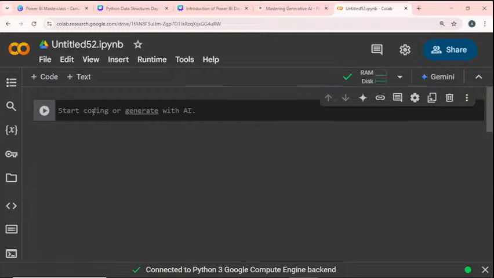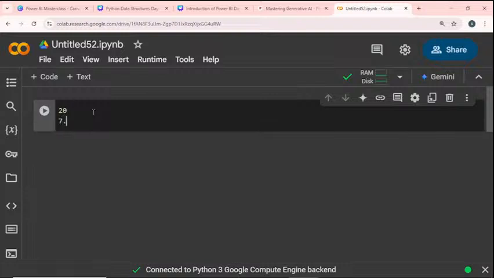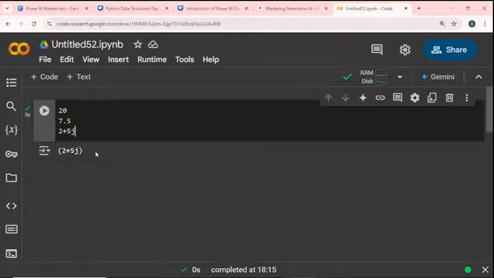Okay, so first 20 is a whole number. Same like 7.5, that is the float. Same 2 plus 5j, that is a complex number. Once I run this, 2 plus 5j will be executed. Yeah, Jupyter is also okay for this. There are lots of online editors, and Python is supported on all kinds of platforms. If you want to use Jupyter, kindly use that.